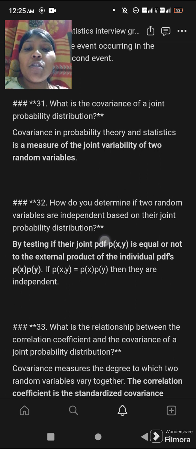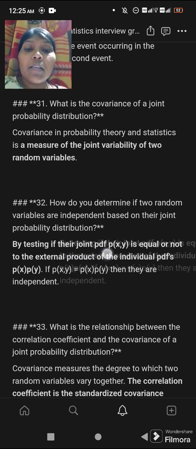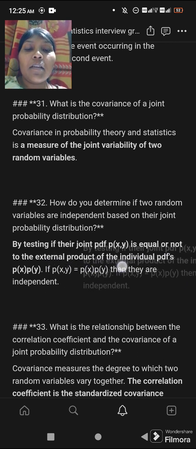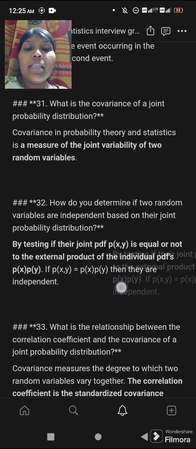And 32nd question is, how do you determine if two random variables are independent based on their joint probability distribution? By testing whether their joint PDF p(x,y) is equal to the product of the individual PDFs p(x) times p(y). If p(x,y) equals p(x) times p(y), then they are independent.